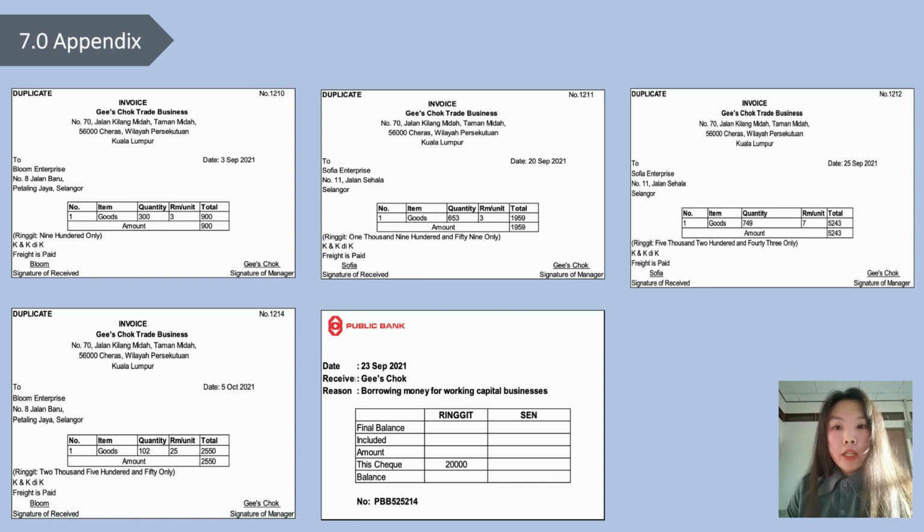1,959 ringgit, and on 25 September, we bought goods from Sophia Enterprise for 5,253 ringgit, and the last invoice is 5 October. We bought goods worth 2,550 ringgit from Smooth Enterprise, and the last document is a cheque. We received the cheque from Public Bank because we borrowed from Public Bank for working capital for the business, which is 20,000.